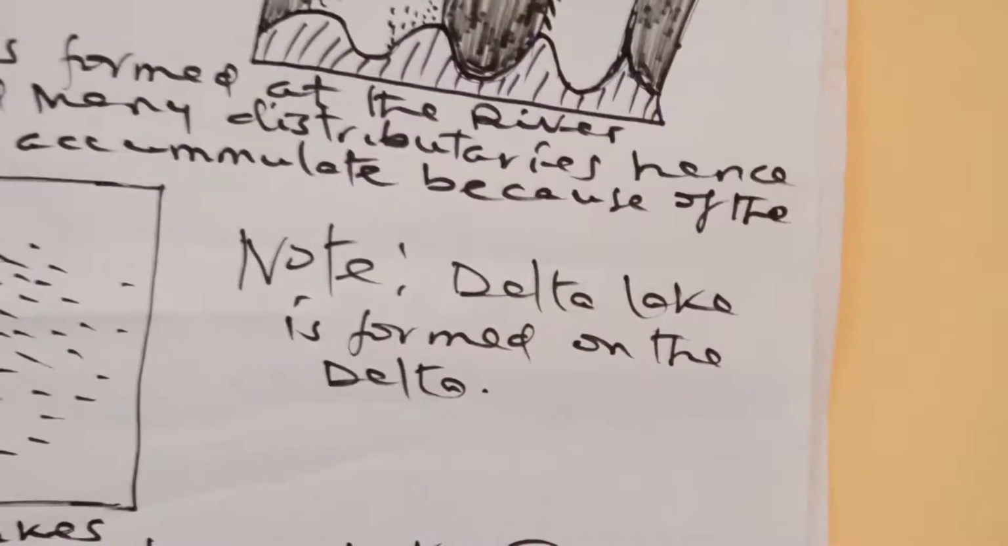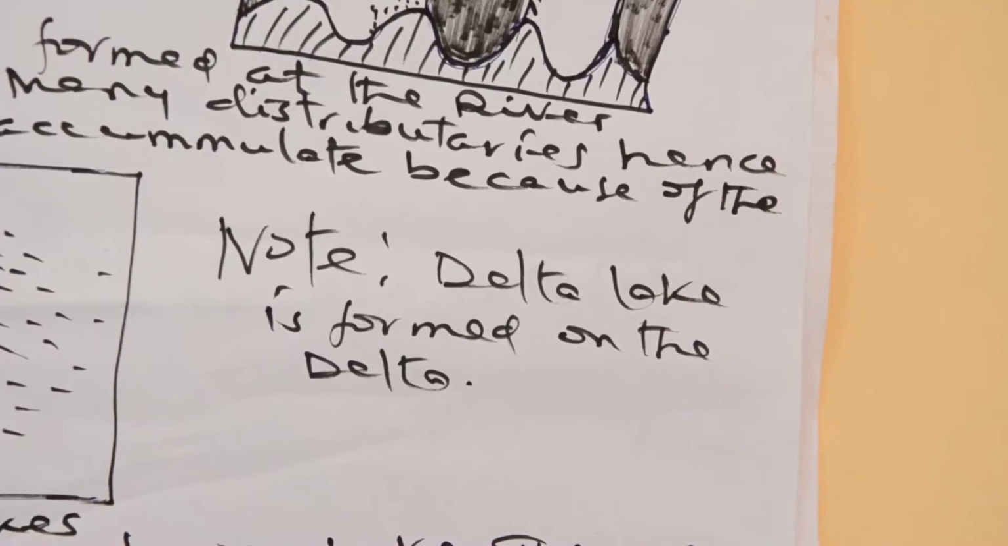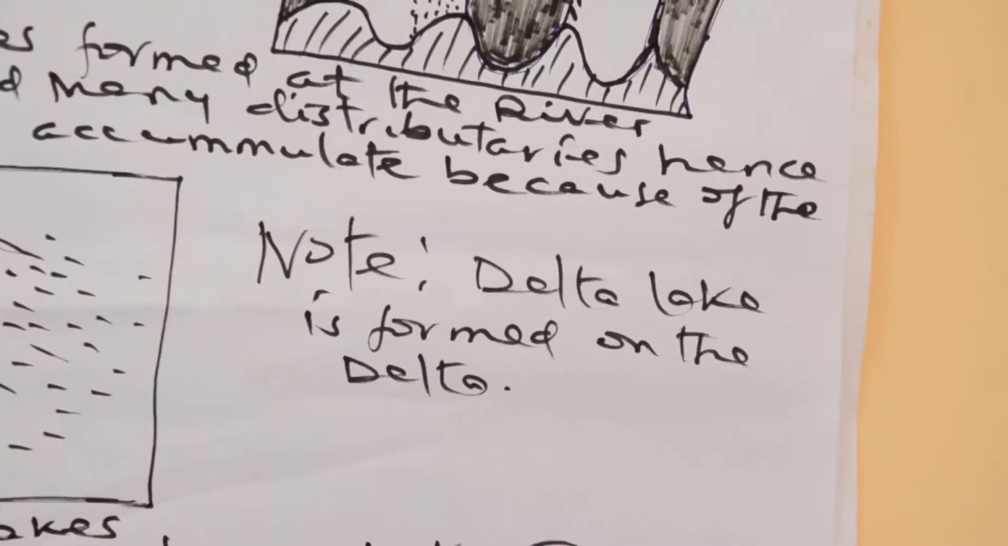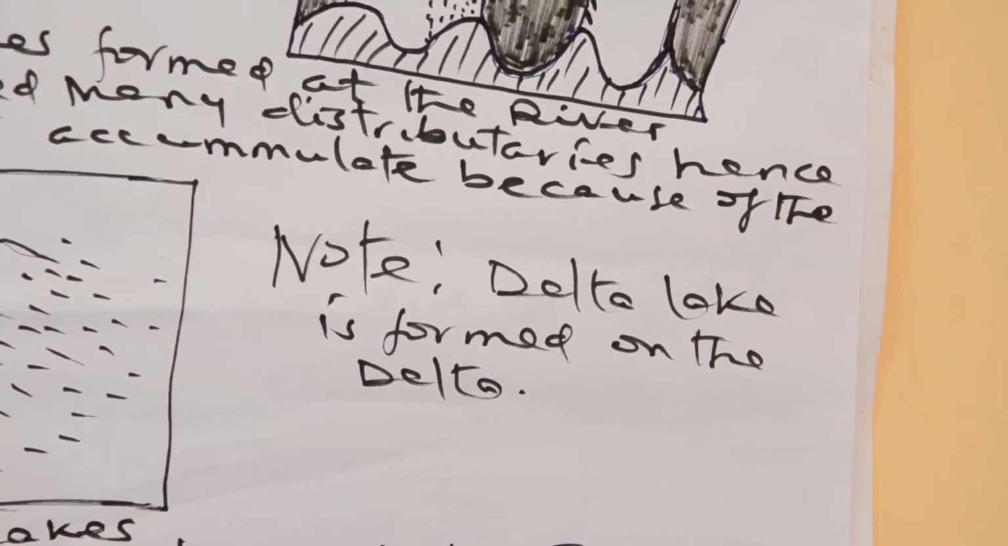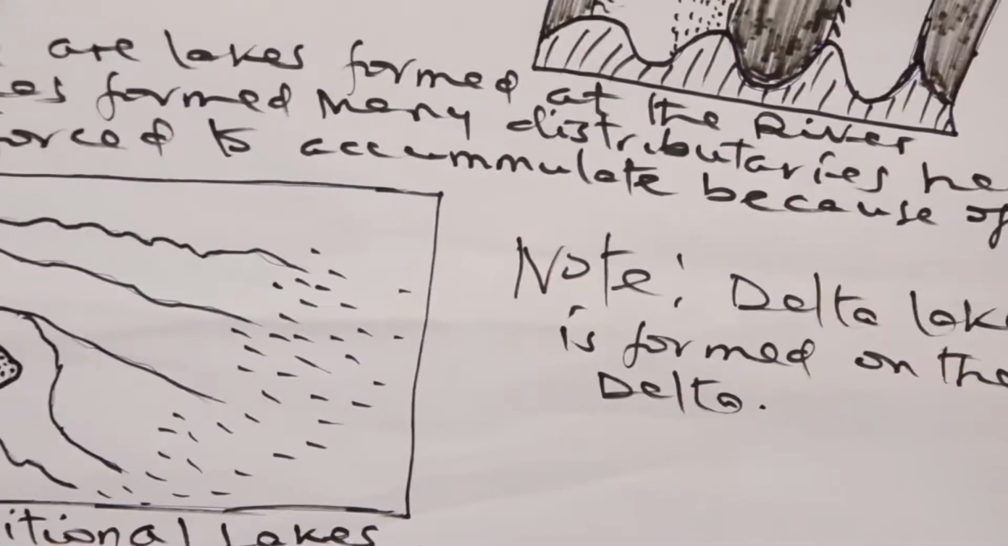Note that a delta lake is a lake formed on the delta. The lake is formed on the delta. You have to remind yourself that this delta lake is formed only in the delta areas.